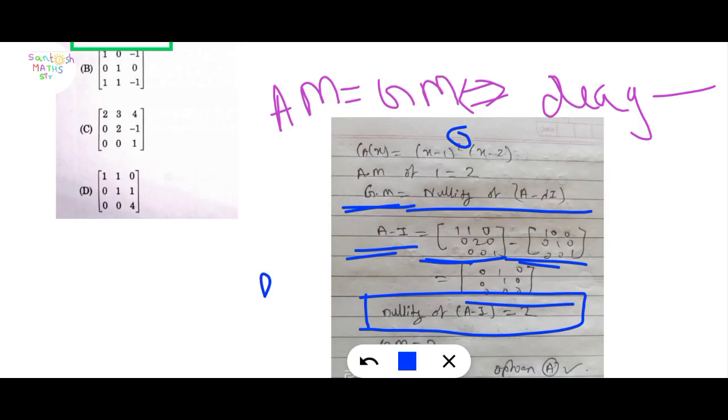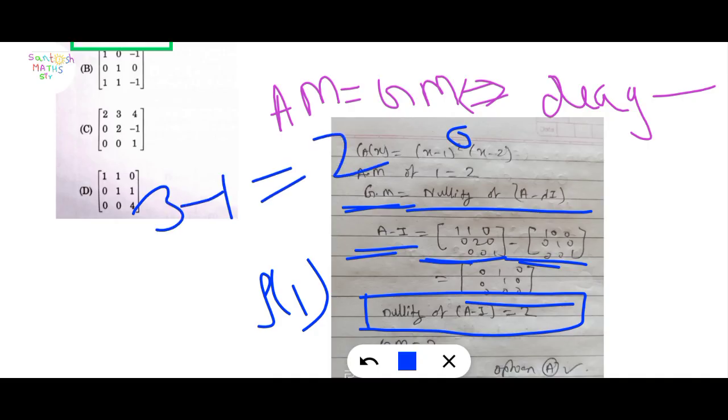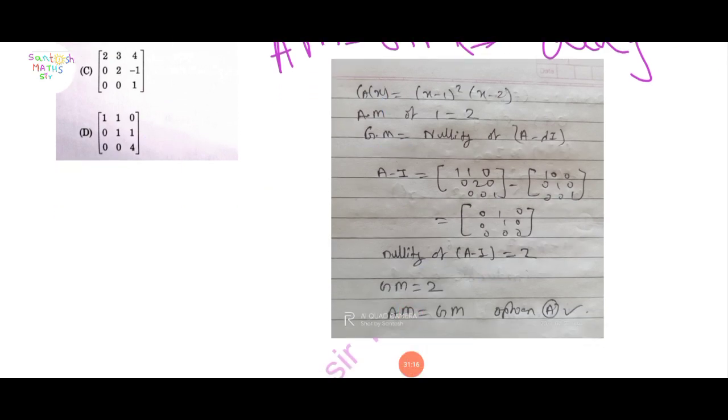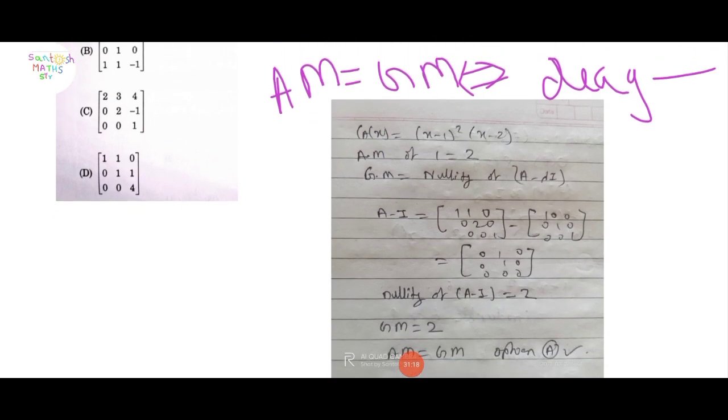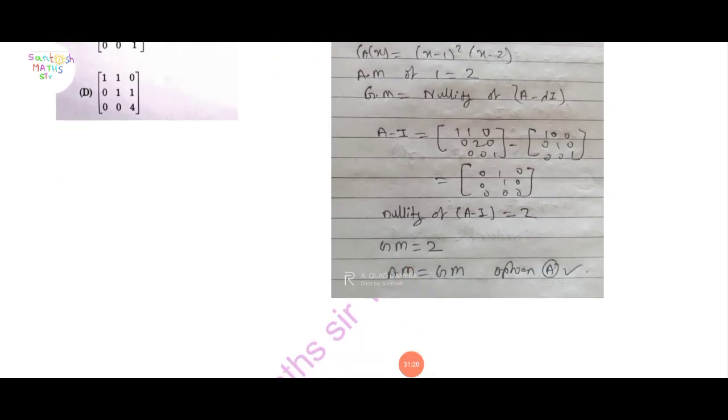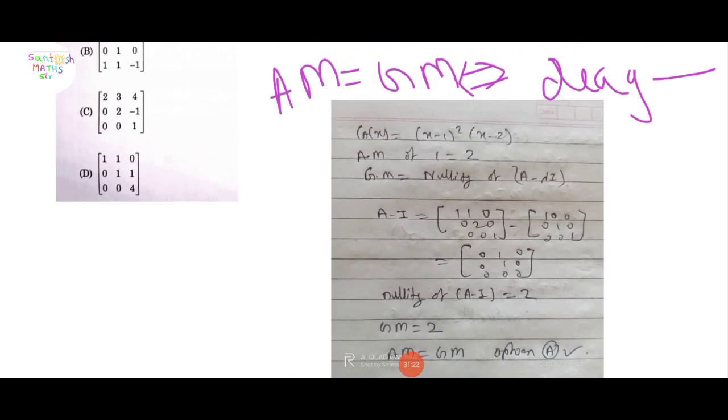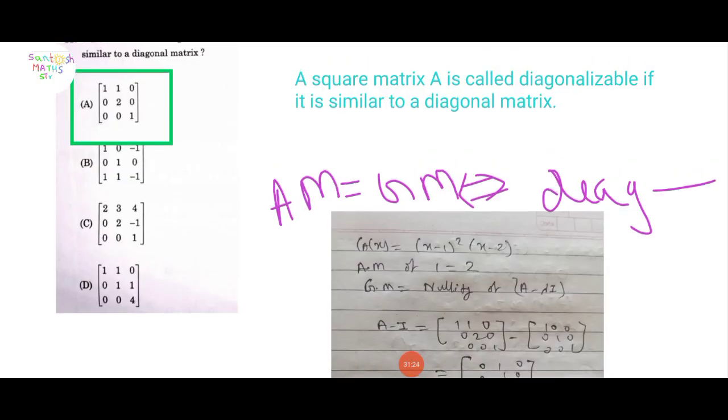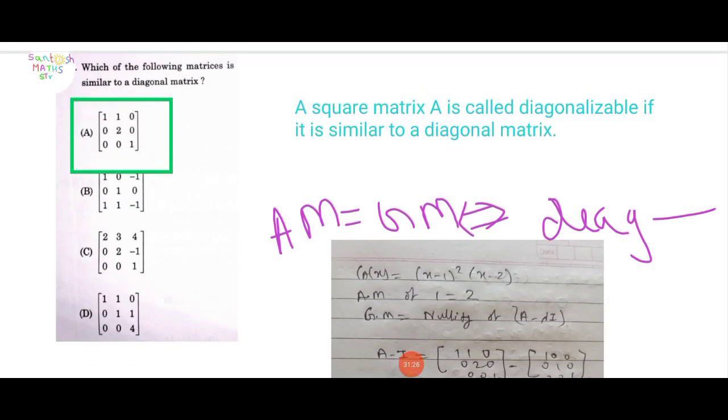Here the rank is equal to 1, and a 3 cross 3 matrix is given, so 3 minus 1 equal to 2. So the nullity of A minus lambda I is equal to 2. This is the GM for lambda equal to 1. Here AM equal to GM, so this is diagonalizable. Option A is correct. You can check other options also.